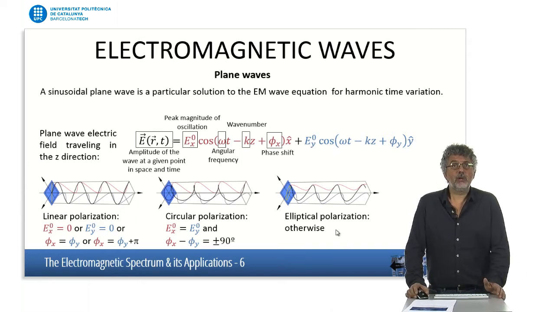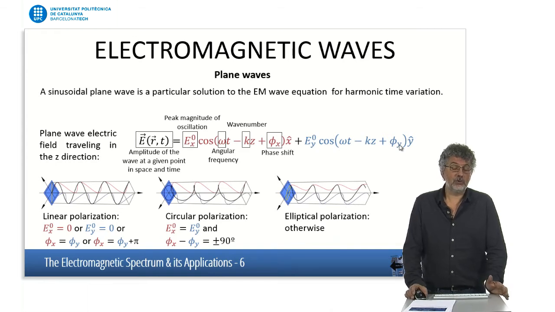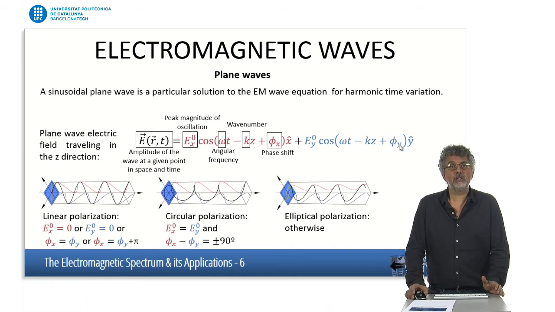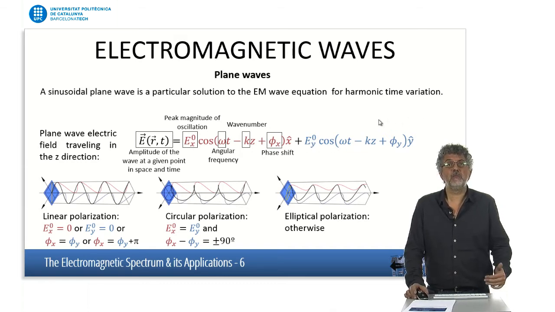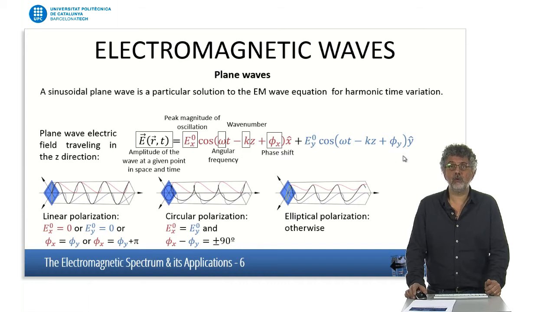Another important thing about electromagnetic waves is that the electric field and also the magnetic field have a vector characteristic. They are vectors. So when we describe the field, and for a field that has a harmonic variation, we can express a wave that is propagating along the z-axis as having two components, the x component and the y component.